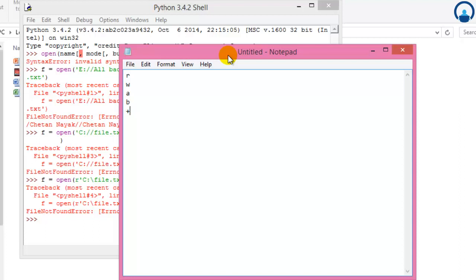The B mode changes the way the file is handled. Generally, Python assumes that we are dealing with text files. Typically, this is not a problem, but if we are processing some other kind of file, such as a sound clip or image, then we should add a B to our mode. For example, RB to read a binary file. That's how we should work.